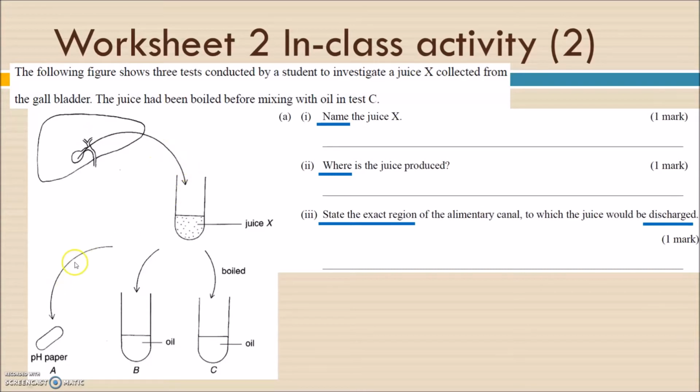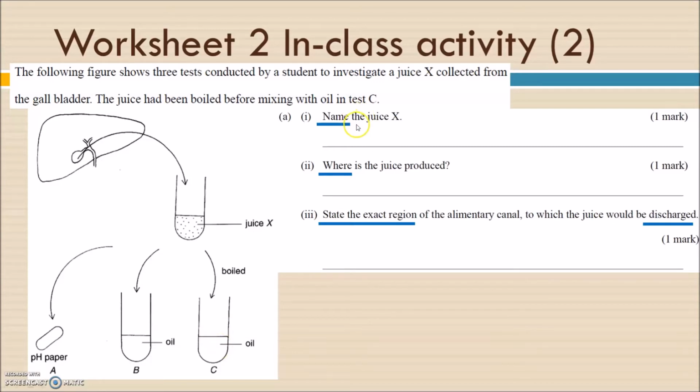The first experiment is that we put the bile juice on the pH paper to test its nature, its pH. For the second and third, we add part of it to oil and stir or shake it. The other is that we boil the bile juice, then also add it to the oil, and see what will happen.